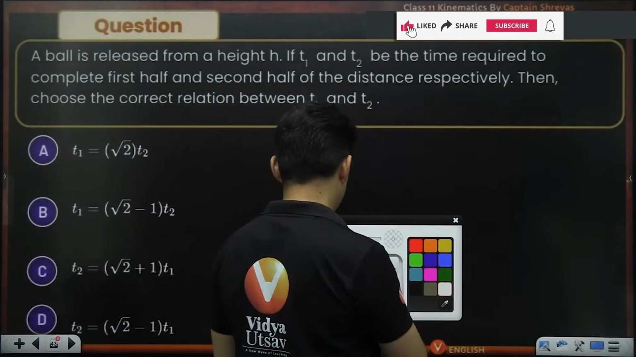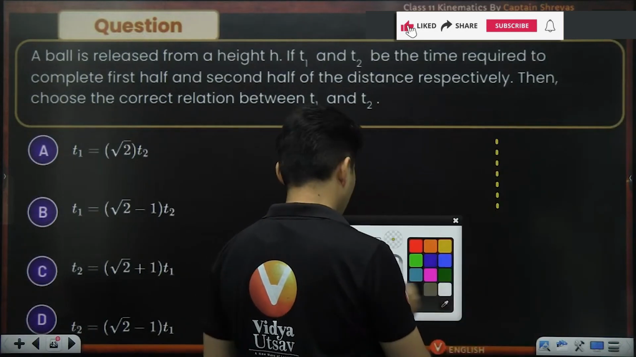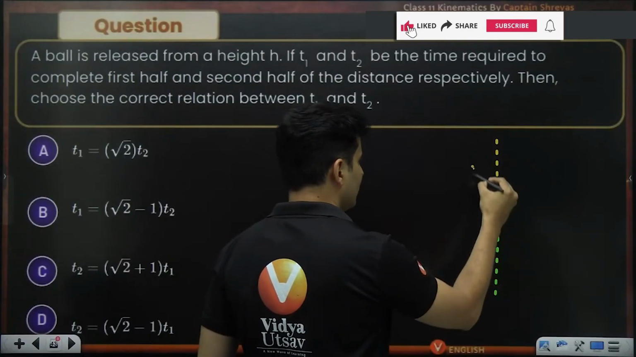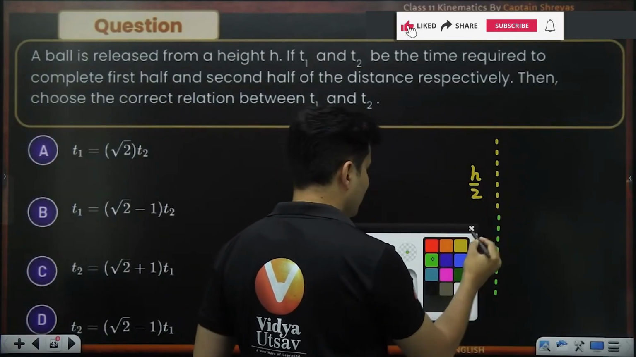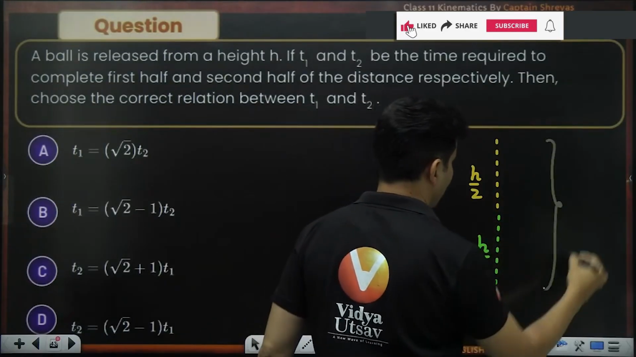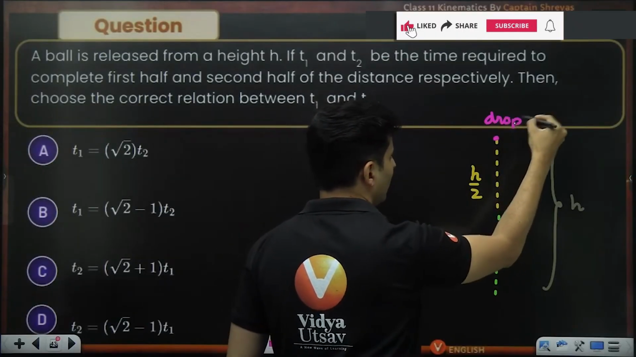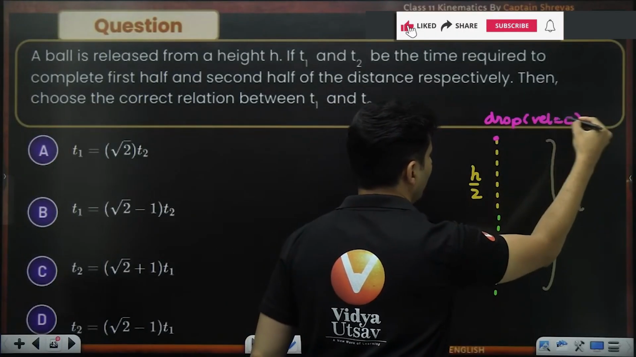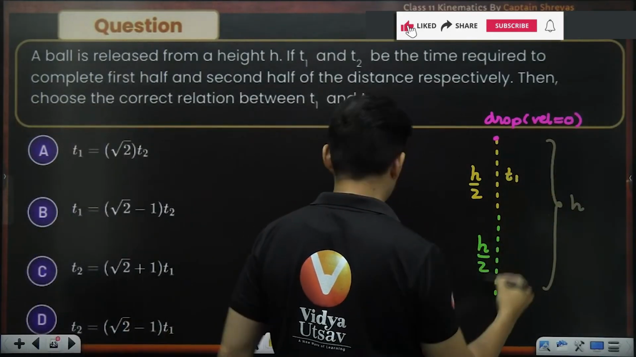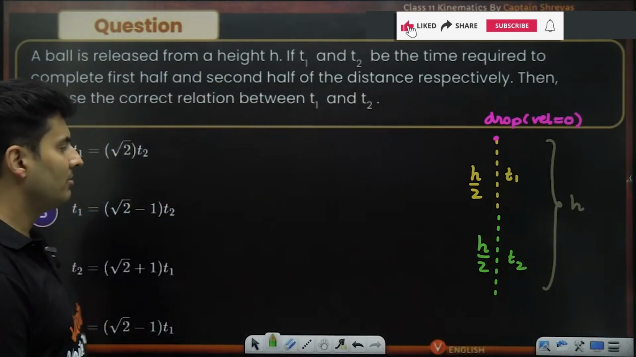Interesting question. Let's see. First half is this much and second half may be this much. So let's just say this is h by 2. Obviously, this is also h by 2. And of course, the total height was h. It started from rest, so it was dropped. Velocity was 0. T1 and T2 are the times. So this is taking time T1, this is taking time T2. Question is to find the relation between them.